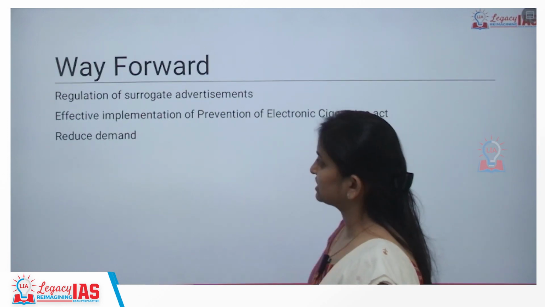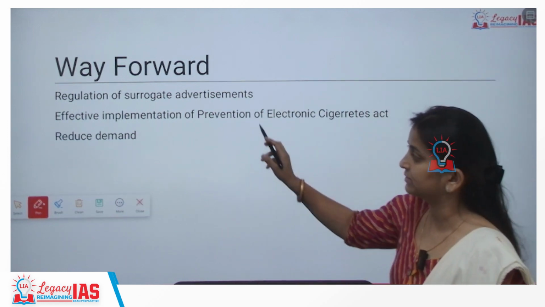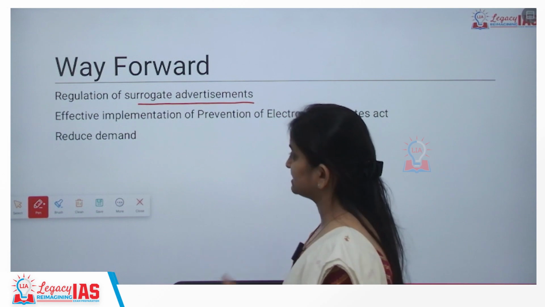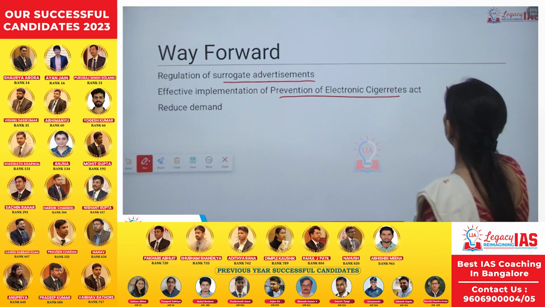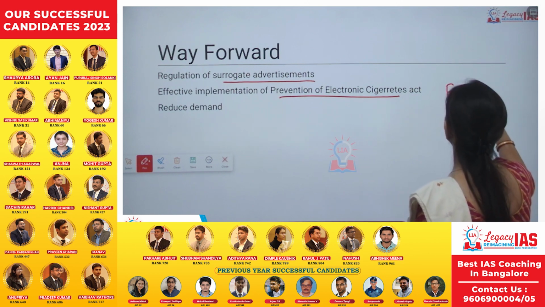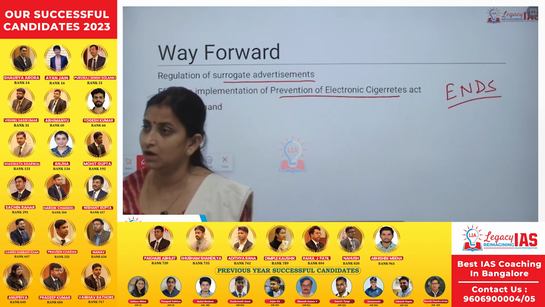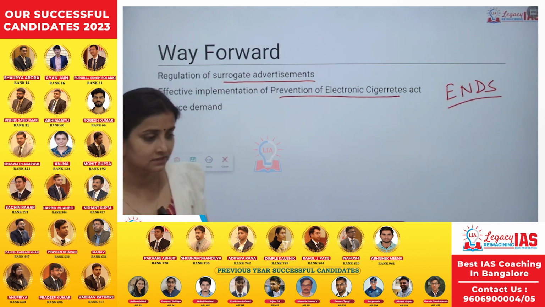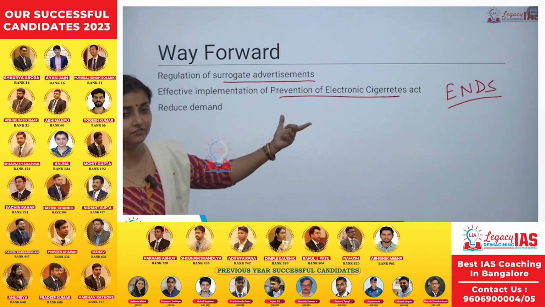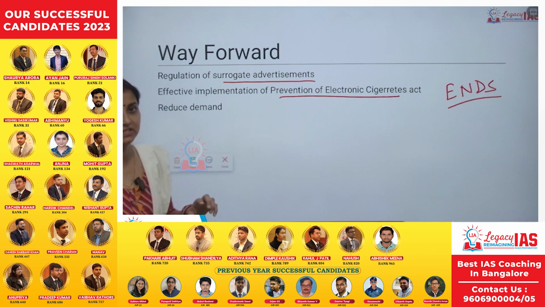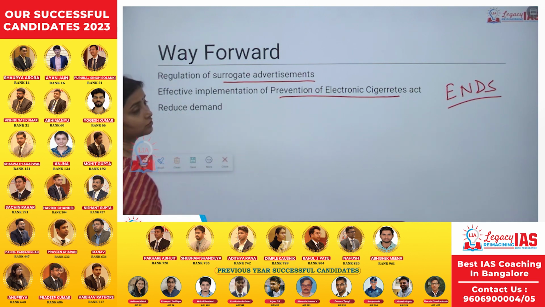How do we deal with these challenges? First of all, if surrogate advertisement is a problem, we need to regulate surrogate advertisement. Second is effective implementation of the Prevention of Electronic Cigarettes Act. So electronic nicotine delivery systems such as e-cigarettes have to be controlled. But they are easily available in India, so we need to better implement the Prevention of Electronic Cigarettes Act.